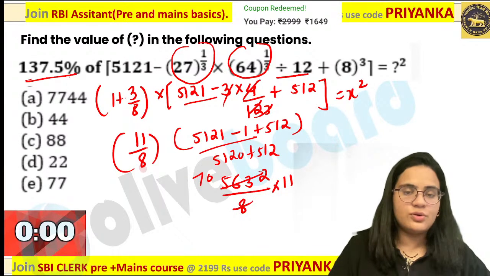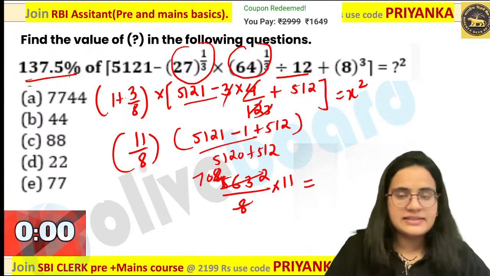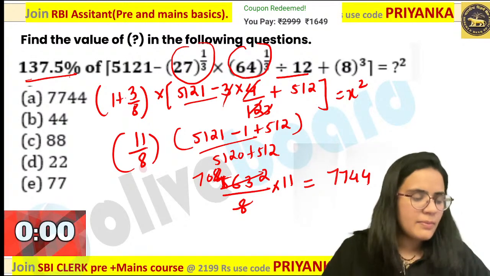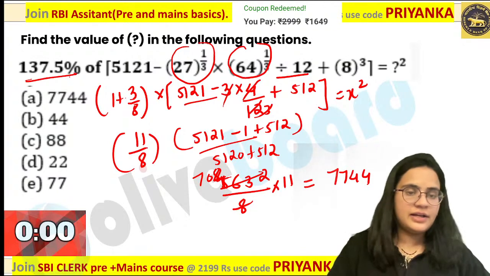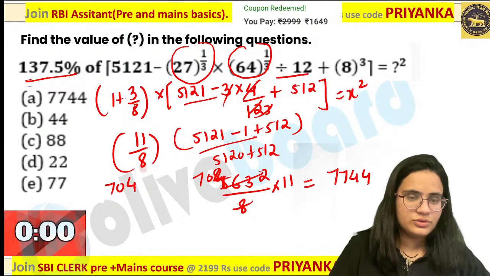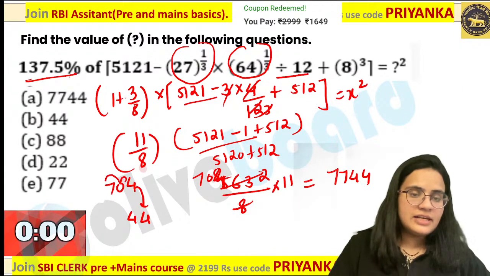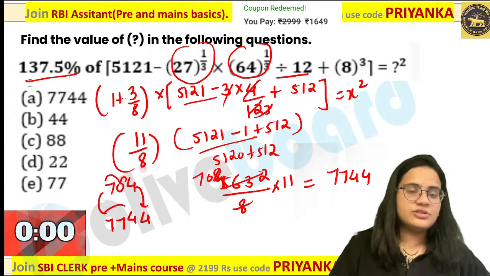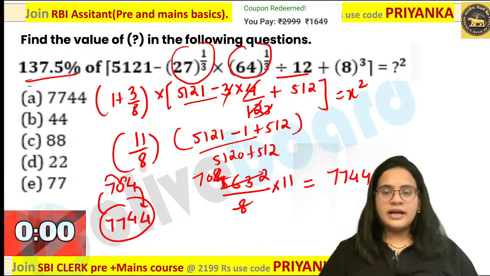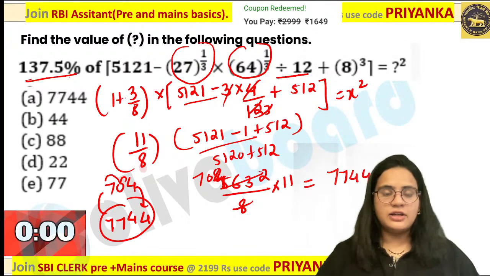8 7s are 56, so 704 over here. So 704 into 11, that is nothing but 7744. I hope all of you are aware of the multiplication by 11 trick. You want to multiply 704 by 11. How will you do that? 4 copy as it is. Then 4 plus 0, then 0 plus 7, and 7 as it is. So you are getting 7744 as the value over here.